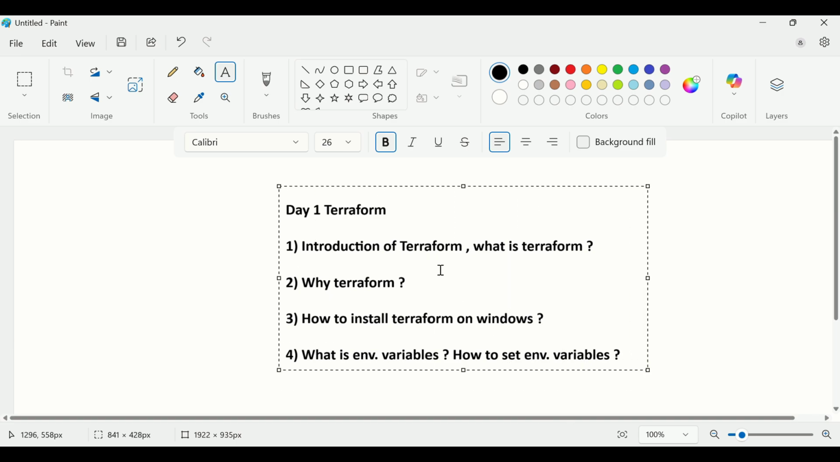So Terraform is basically an open source tool, an infrastructure as code tool. By using Terraform we can create infrastructure using code. Basically it turns your code into infrastructure. Terraform was developed by HashiCorp. I think in 2014 HashiCorp developed Terraform. So let me show you.